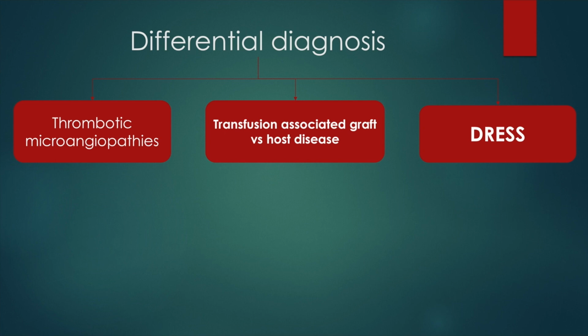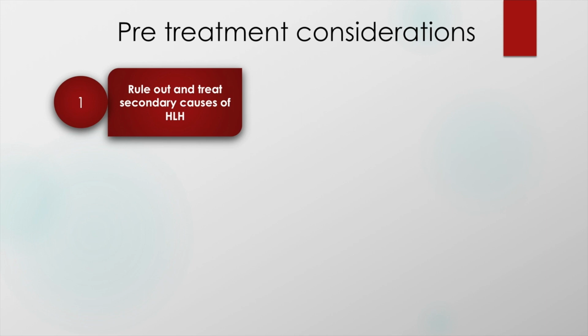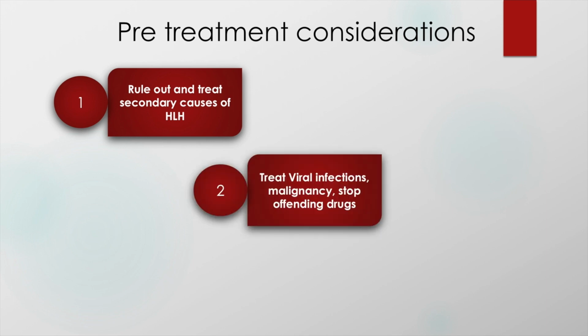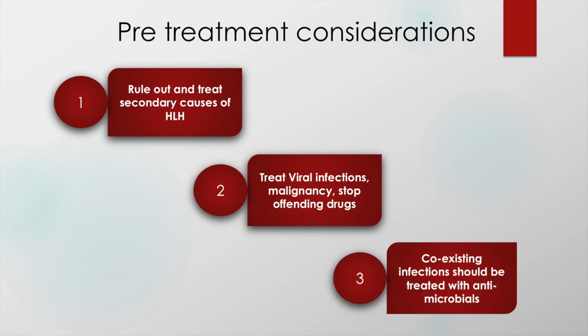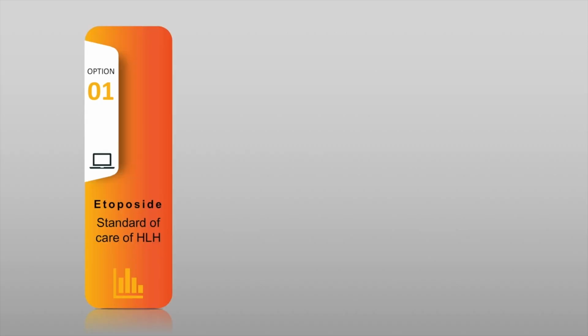Before we begin treatment in patients with hemophagocytic lymphohistiocytosis, we have to rule out and treat secondary causes, and we have to treat viral infections or malignancies and stop any offending drugs, and antimicrobial therapy must be used for bacterial infections. Treatment of hemophagocytic lymphohistiocytosis consists of Etoposide, which has been the standard of care for management of this condition for many years.